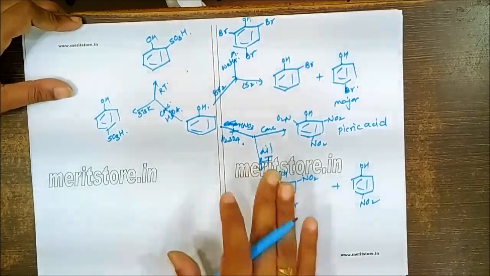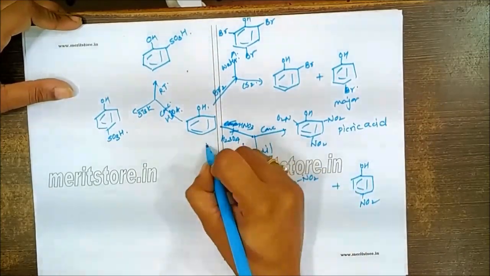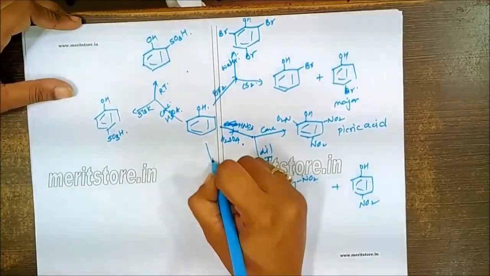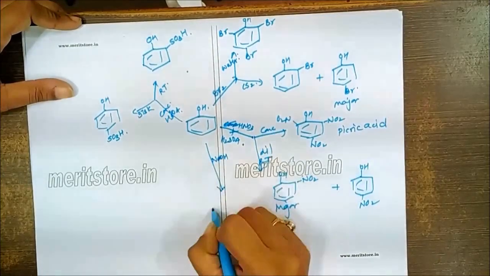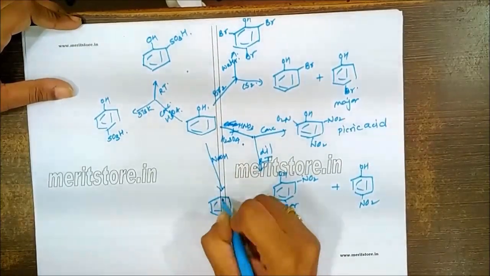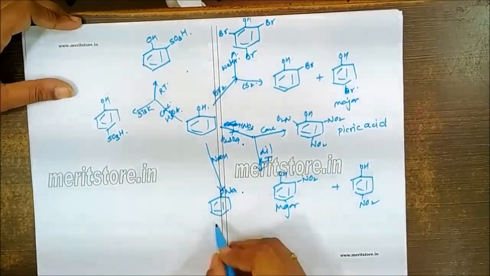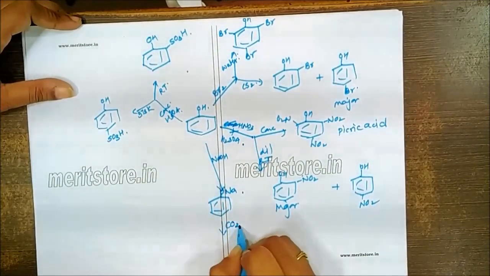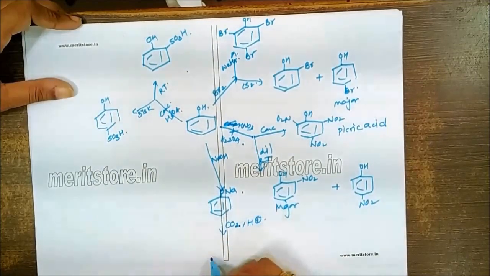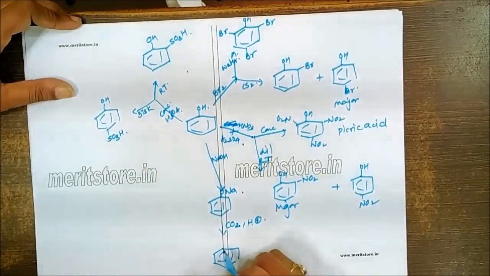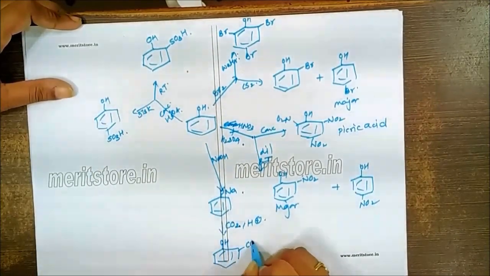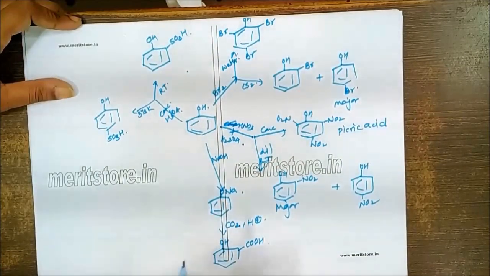We can carry out the reaction. We can allow this to react with NaOH, which will carry out a neutralization to give the formation of sodium phenoxide, and this further on reaction with CO2 and H+ will give you introduction of a COOH group at the ortho position.